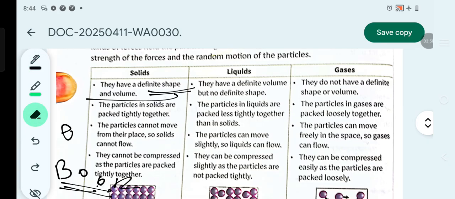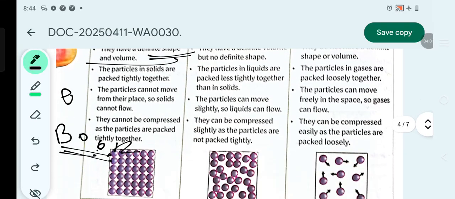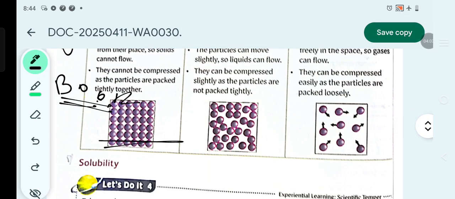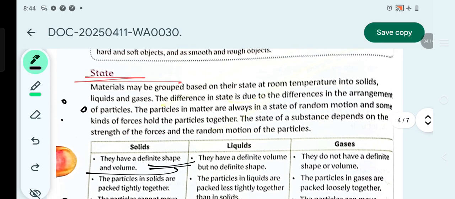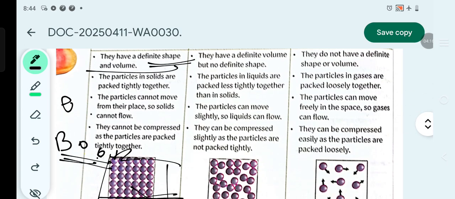The particles in solids are packed tightly together. You can see here, these are particles of solids, and these particles are known as molecules. As you can see, they are packed tightly together, and that's why they cannot flow from their place.